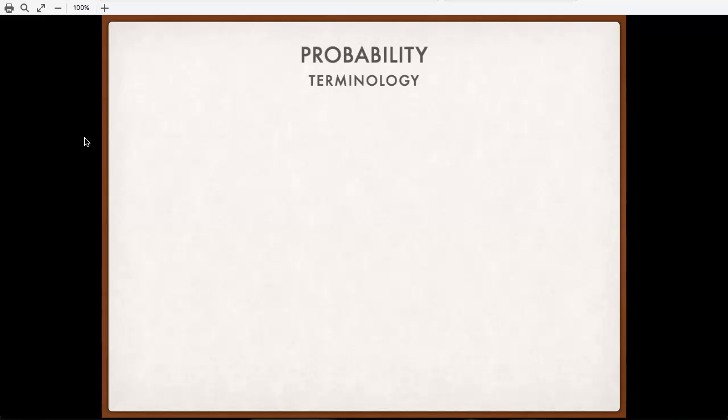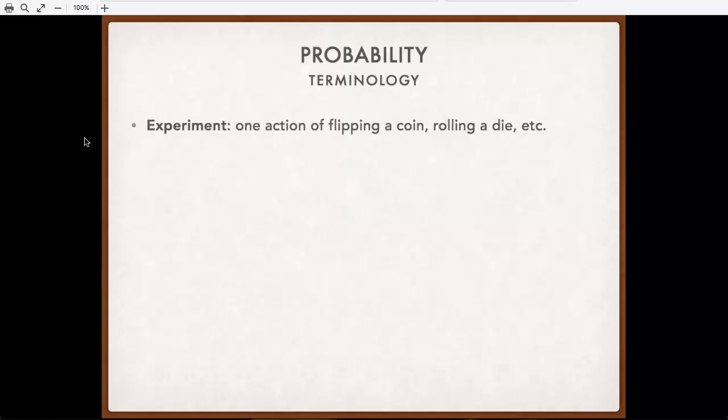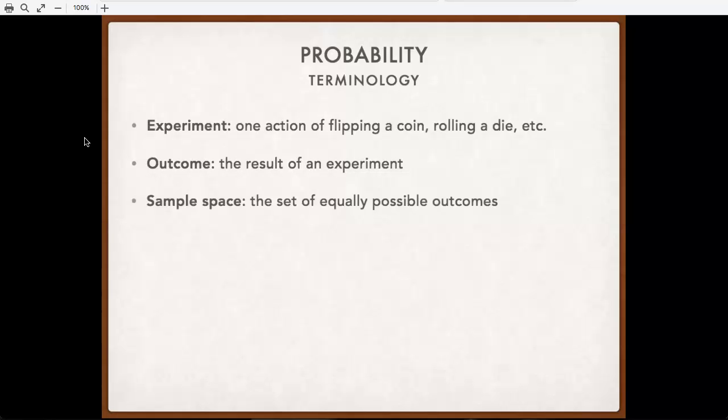Terminology first. When we're talking about probability, we're talking about events that might happen any one of a number of different ways, like flipping a coin or rolling dice. Each time that we do one of these, we call an experiment, one action of doing one of those things. The result of that we call an outcome, the outcome of our experiment. And anytime that we do an experiment, there are always certain outcomes that are possible and certain that are not. And the possible outcomes we call our sample space. This is a set, it's a group of possible outcomes.